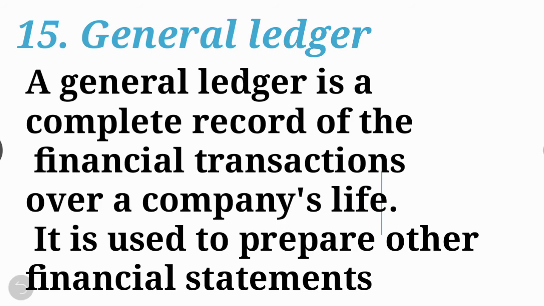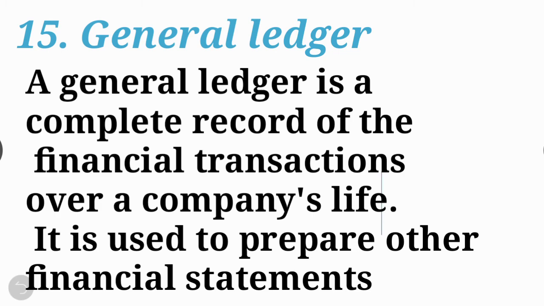Companies use the information in their general ledgers to prepare financial reports and understand their financial performance and health over time. In general, we can say that a general ledger is the record keeping system for a company's financial data with debit and credit accounts.